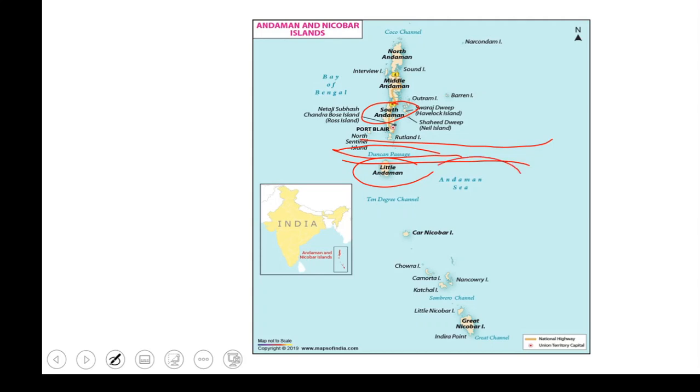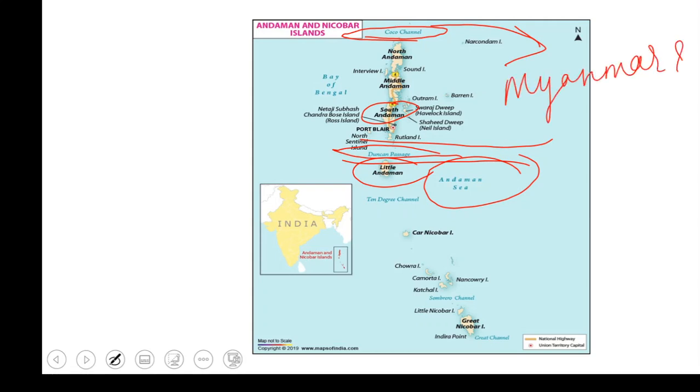Here we have the Andaman Sea and we have the Coco Channel, right? This Coco Channel is a water body between Myanmar and North Andaman. So what is it basically doing? It is dividing Myanmar and North Andaman.